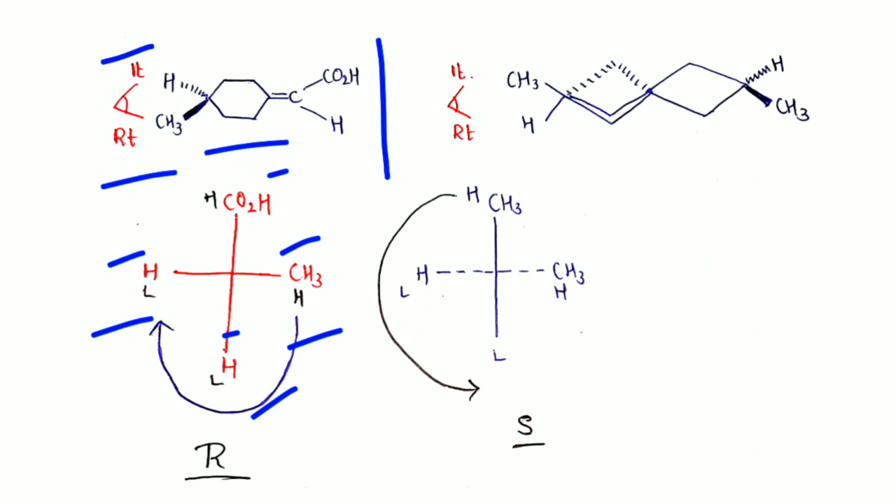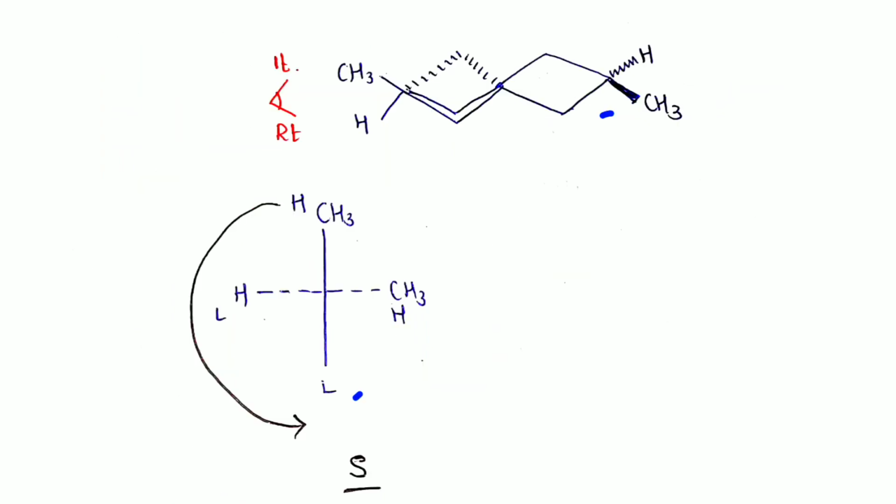Now move in the direction from the higher priority group to the lower priority group of the near carbon, through the lower priority group of the far carbon. The movement is again clockwise, so this is the R configuration.